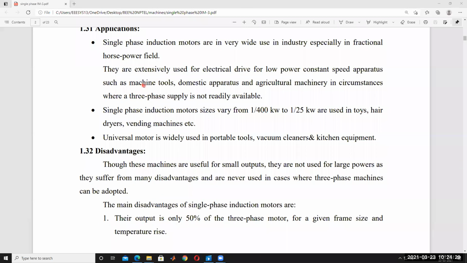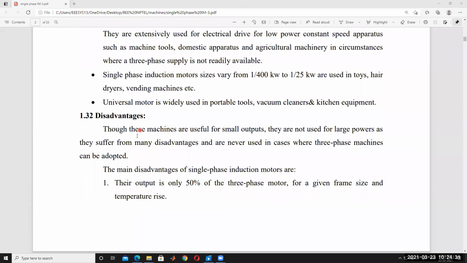And then there are disadvantages also. These machines are useful only for small outputs. They are not used for large power, as they suffer from many disadvantages, and where three-phase machines can be opted for, single phase machines are never used.